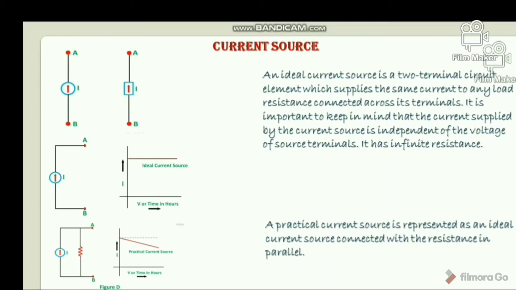A practical current source is represented as an ideal current source connected with a resistance in parallel. The symbolic representation is shown here. These are the two symbolic representations of current source. So this figure shows the characteristics of the ideal current source. Look here, and this figure below shows the characteristics of a practical current source. So examples of current source are photoelectric cells and the collector current of a transistor. Okay,